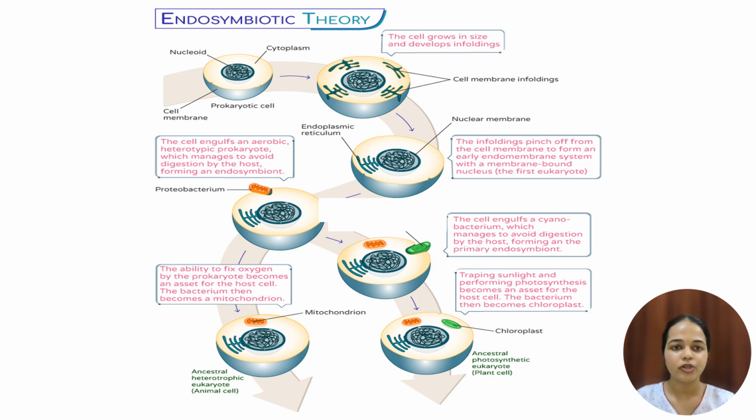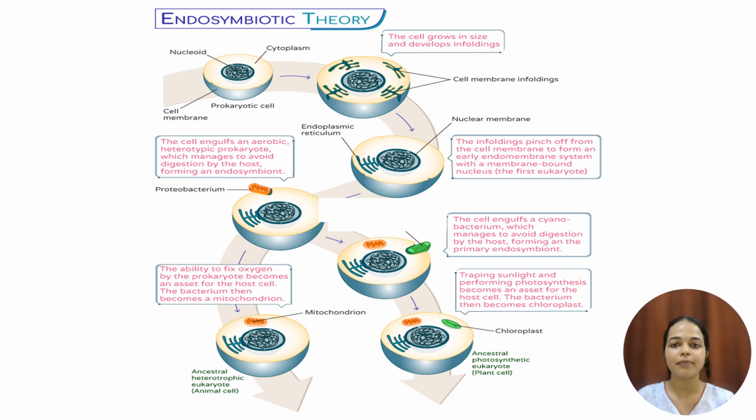Coming back to the first eukaryotic cell, again the cell will engulf a cyanobacterium. The green color organism we are seeing in this picture is a cyanobacterium. The cell will engulf a cyanobacterium which manages to avoid the digestion by the host, therefore forming an endosymbiotic association as a primary endosymbiont.